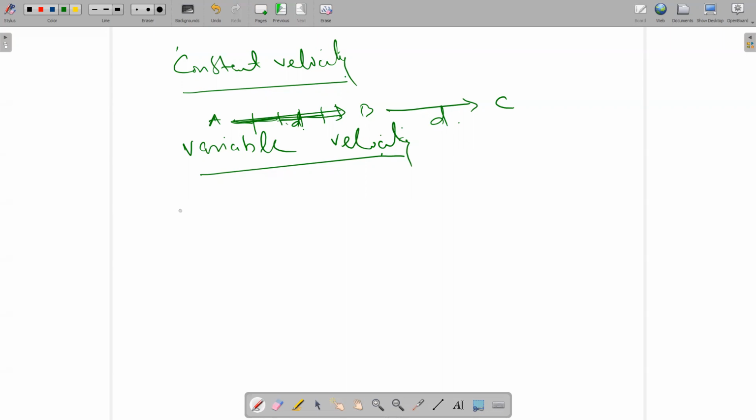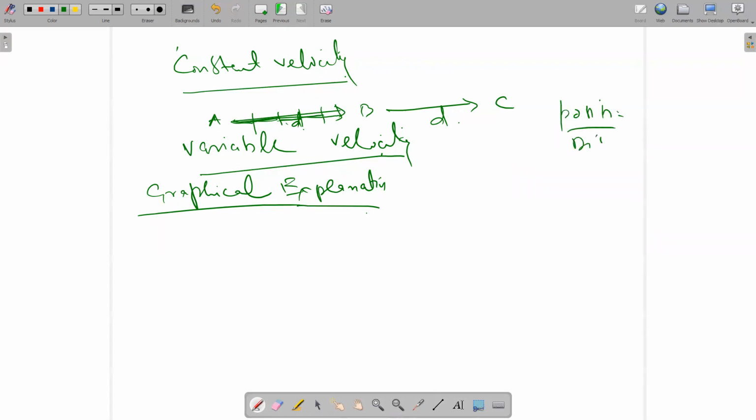So the most important things are the graphical pictures, the graphical explanation. I just explained position, distance, displacement, distance, speed, and velocity. Now we are focusing on displacement and velocity. We are making the connection through graphs between velocity and displacement. How?